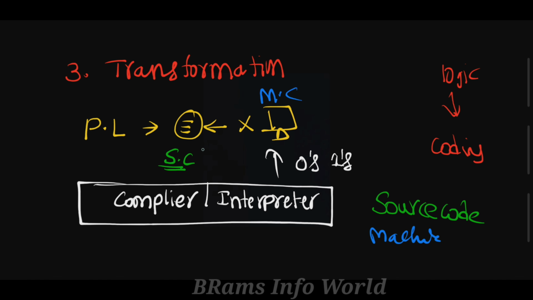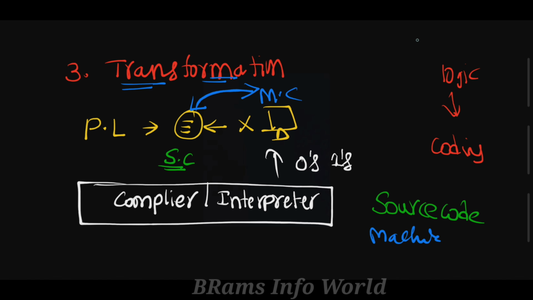So the process of converting source code to machine code is nothing but transformation. Transformation is nothing but compilation, or interpretation. Whatever code we are writing is converted into computer format, and that is nothing but transformation.